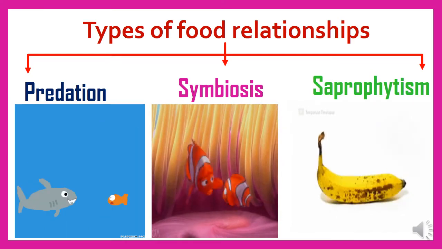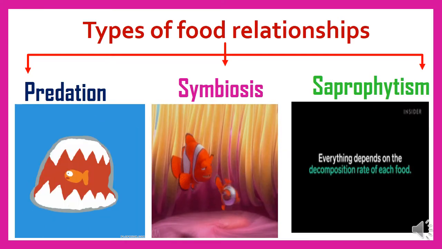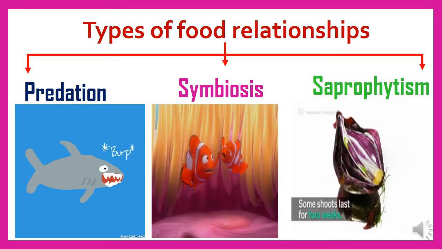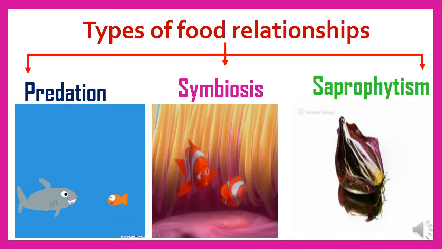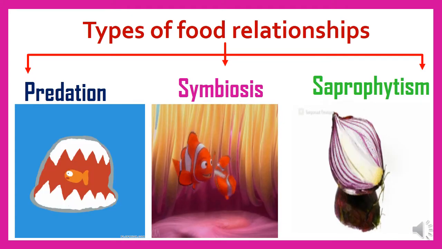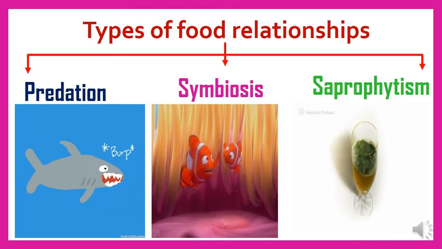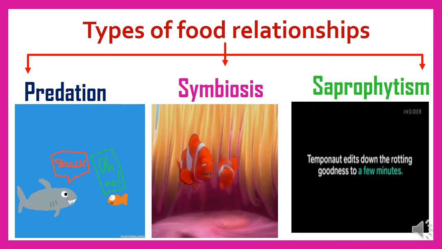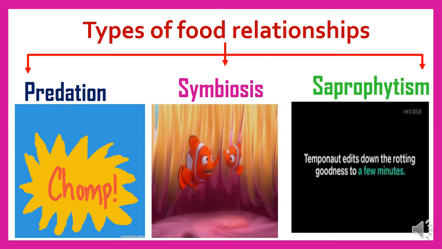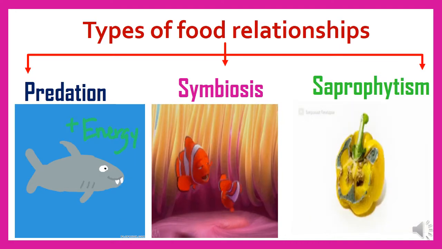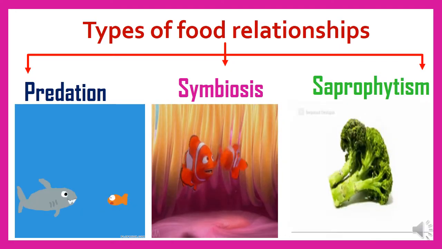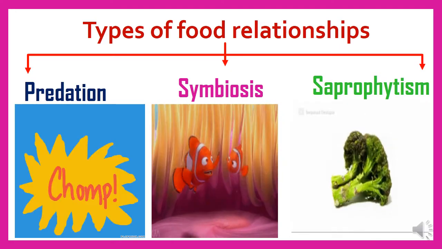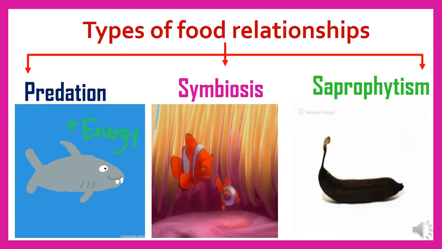Also, we said that predation happens in the plant world like Dionaea and Drosera. They are called insectivorous plants. These plants need proteins and they can't get proteins from the soil, so they need to devour another living organism to get its need from protein.